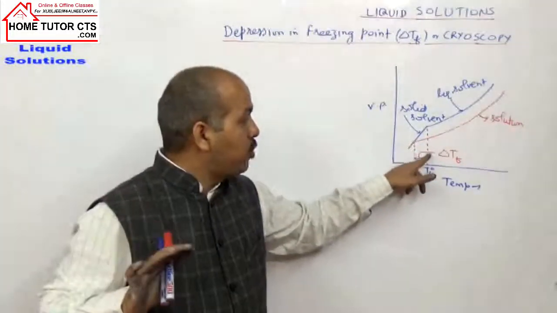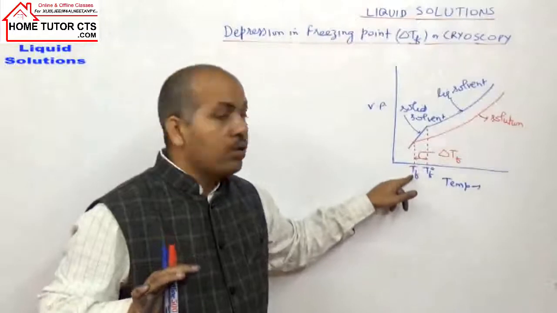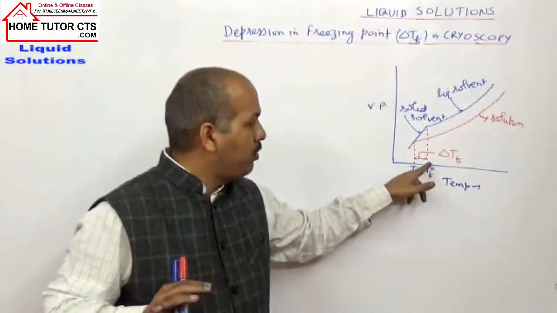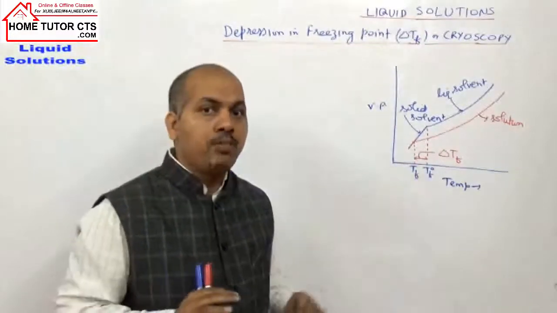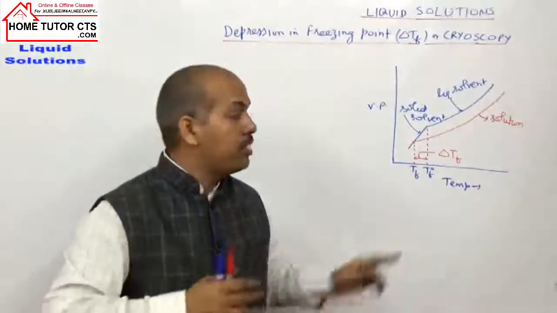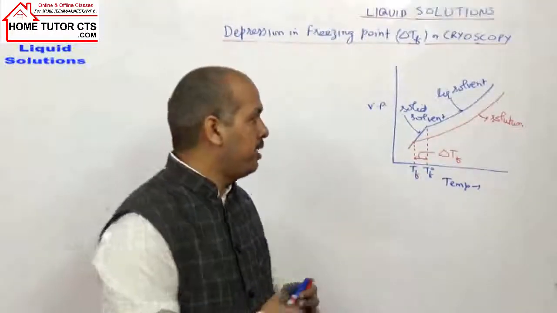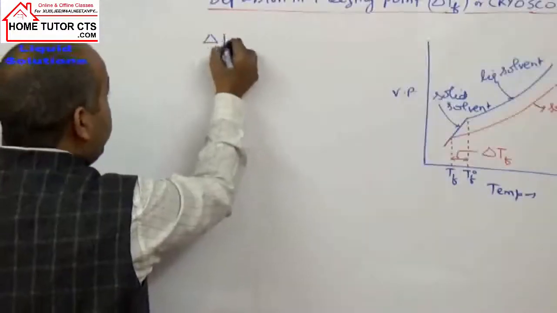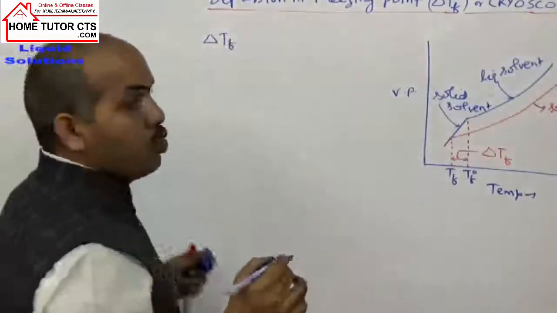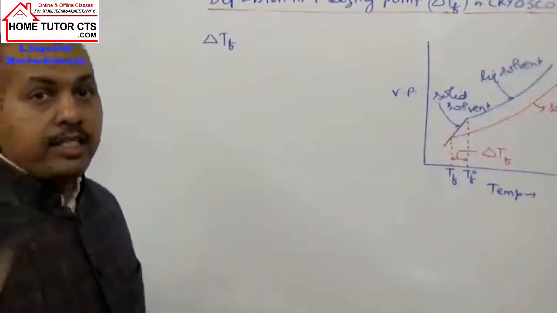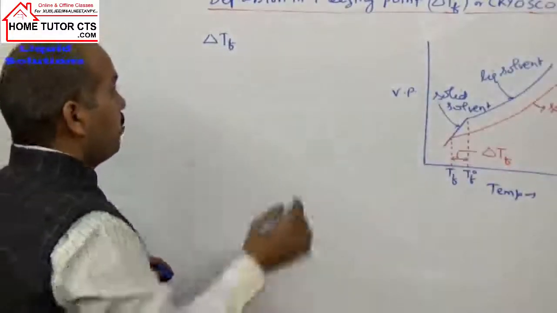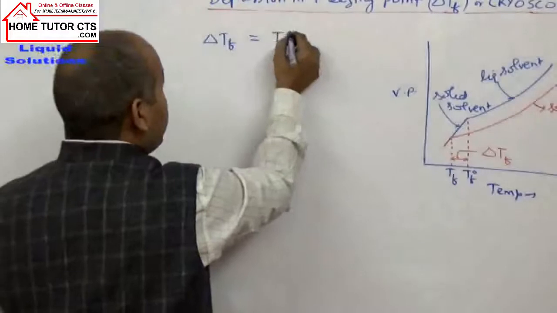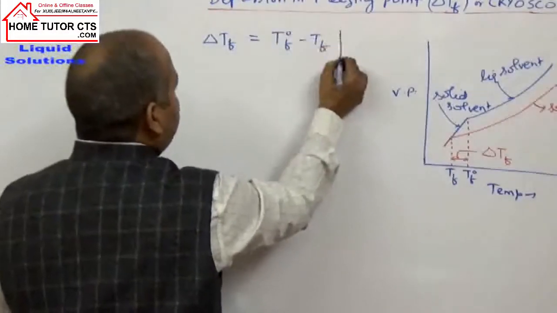So compared to the solvent, the solution has a lower freezing point. So it is called depression in freezing point, delta TF. I hope it is clear. What is depression? It means a decrease in the freezing point of the solution compared to the pure solvent. What is delta TF? It is T0F minus TF.